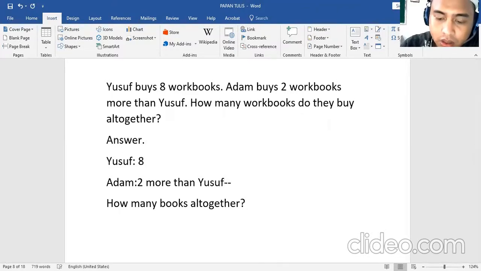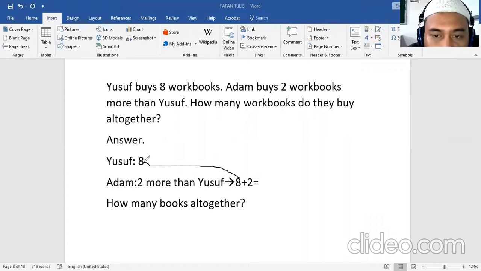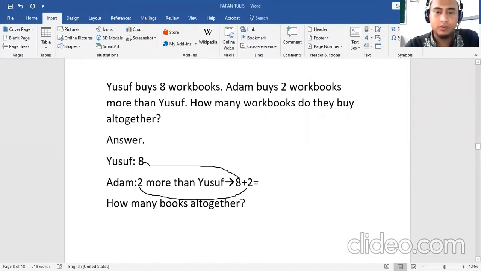Remember, 8 plus 2. 8 is from Yusuf, and 2 is Adam, 2 more than Yusuf. So the answer is 10. Okay, we know that Adam has 10 workbooks. After knowing Adam's books, now we count all together to know how many books altogether. Yusuf has 8 and Adam has 10.